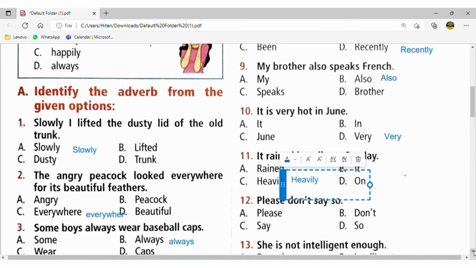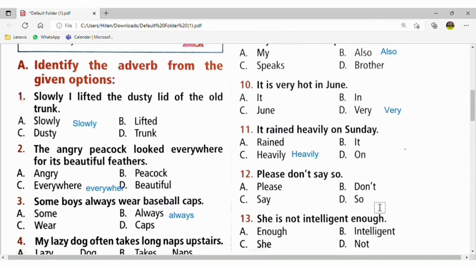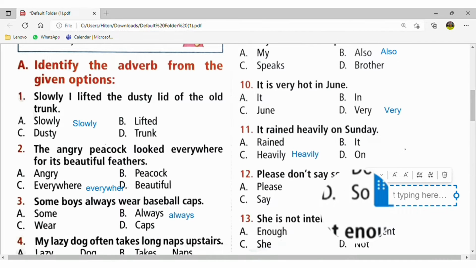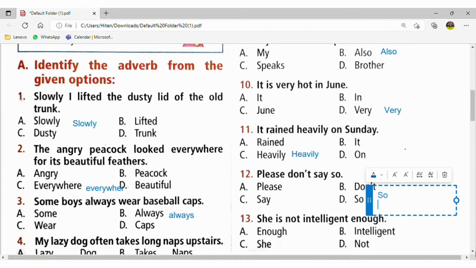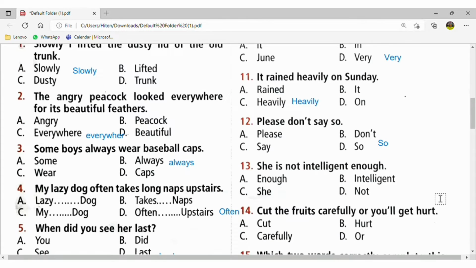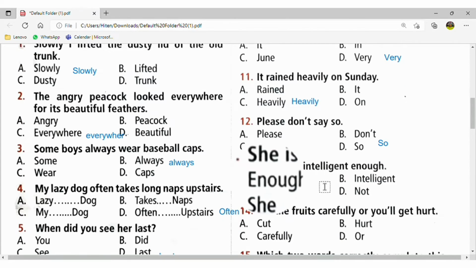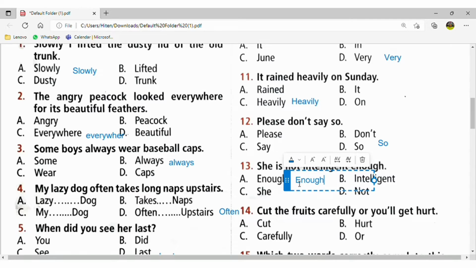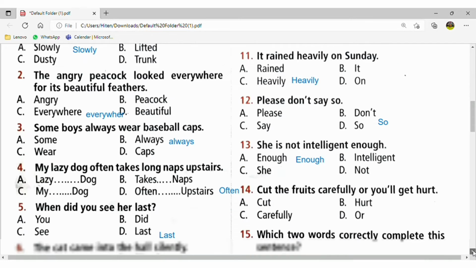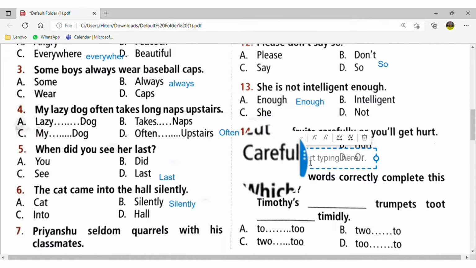Please don't say so. What will be the adverb here? So. So it is added to the say. Okay. So the 13th question, she is not intelligent enough. So enough will be the adverb that modify the verb. Okay. She is intelligent, but it is not intelligent enough. Okay. Cut the fruits carefully. Here it will be the carefully.